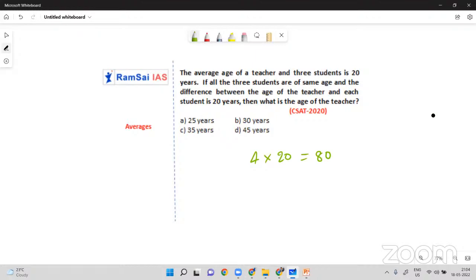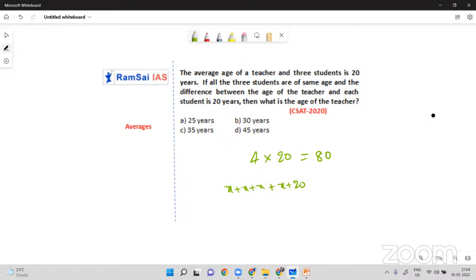If all the 3 students are of the same age, say their ages are x, x, x, and the difference between the age of the teacher and each student is 20 years. So student is x, teacher will be x plus 20. Yes or no? The difference between student and teacher is 20 years, meaning student age plus 20 gives you the teacher's age.